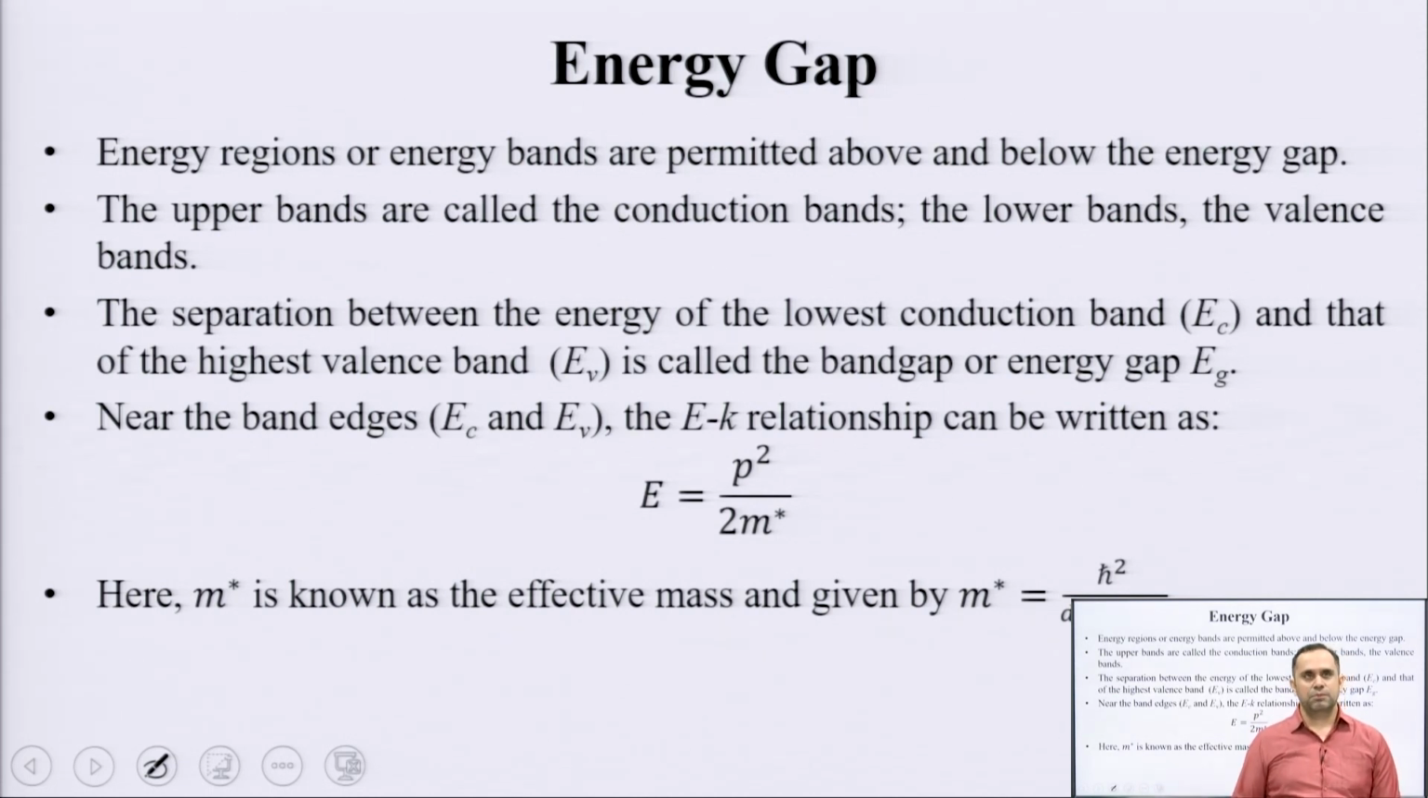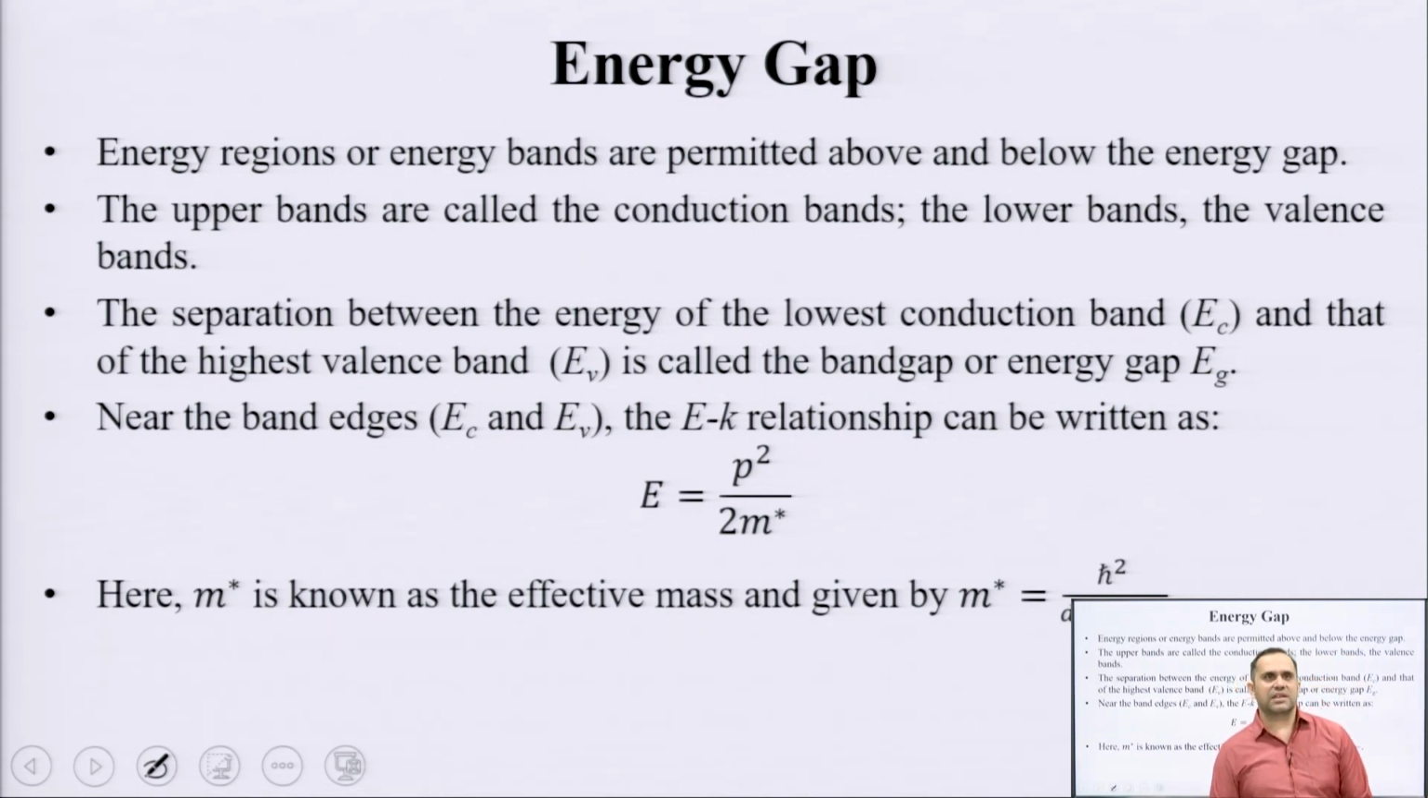And these band edges help us tell that if you have the same momentum at E c and E v, you are referring to what is known as a direct semiconductor, your so-called LEDs. And if the value of momentum at E c and E v is not the same, these are your so-called indirect semiconductors like silicon and germanium. The separation between the lowest conduction band and the highest valence band is the band gap or energy gap.